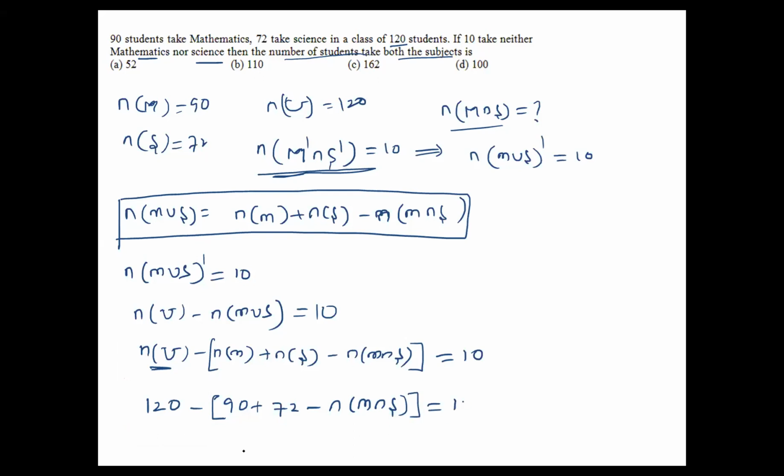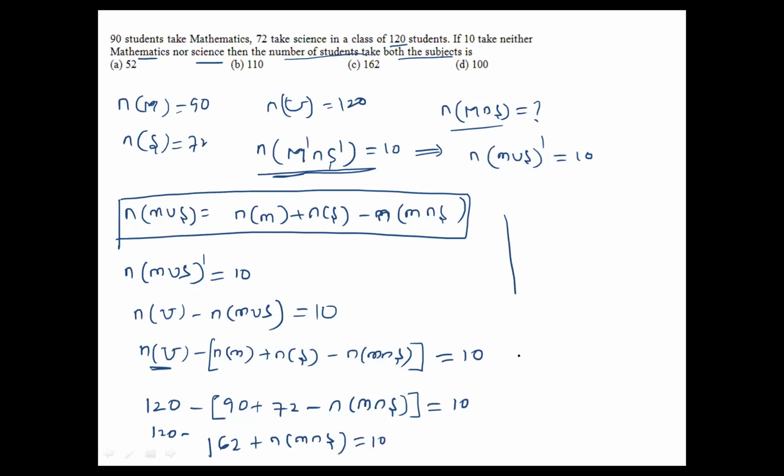Equal to 10. Now to simplify this, 120 minus 90 plus 72, that is 162. Is it right? Ninety plus 72, what is the value? 162. Yes. So 120 minus 162 plus n of m intersection s is 10.